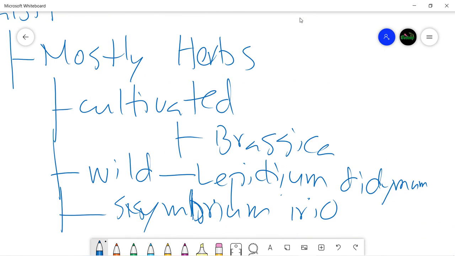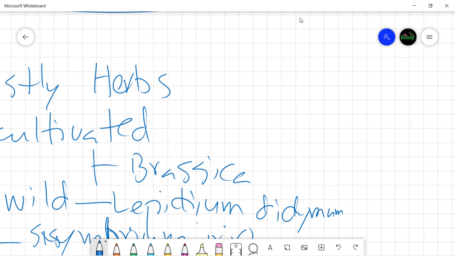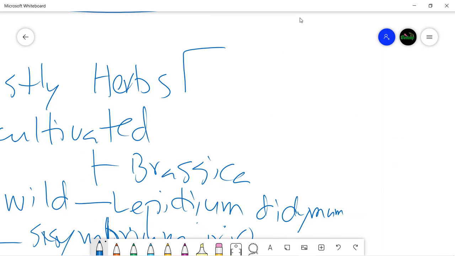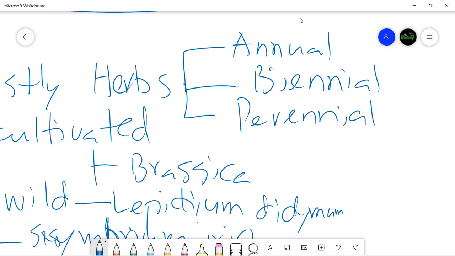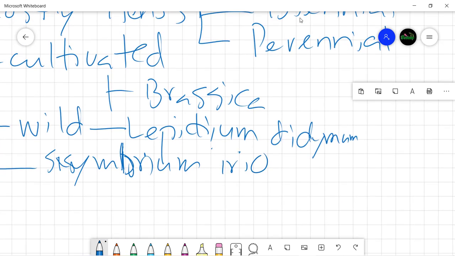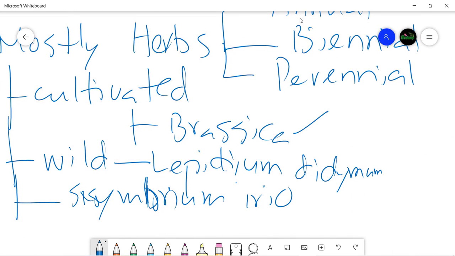Now the herbaceous plants or the herbs in family Brassicaceae, as far as their age or lifespan is concerned, they may be annual and biennial and perennial. Mostly they are annual, as you can see all these plants which I have just mentioned. Brassica, it's an annual cultivated herb, and these Lepidium didymum, Lepidium draba, and Cicimbrium ireo, they are common annual plants.